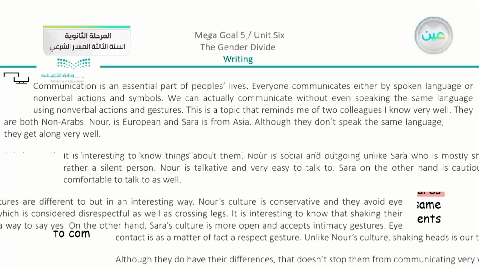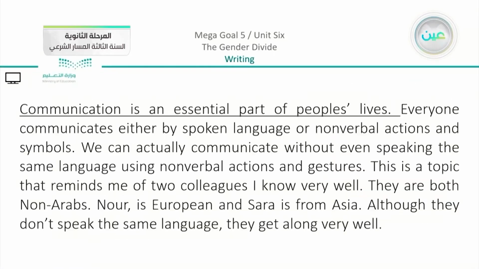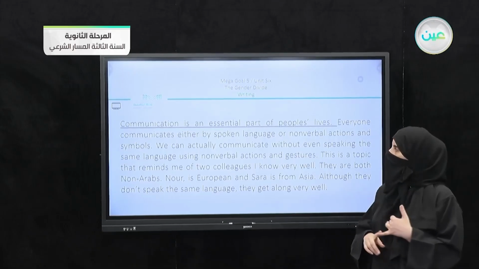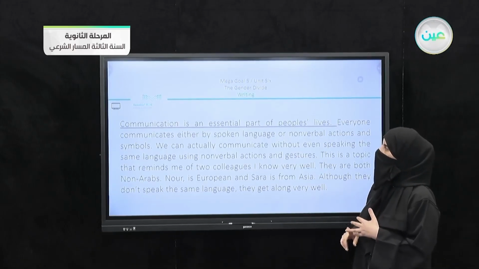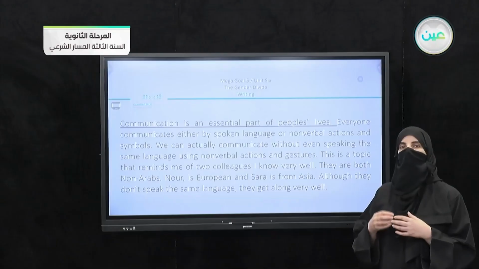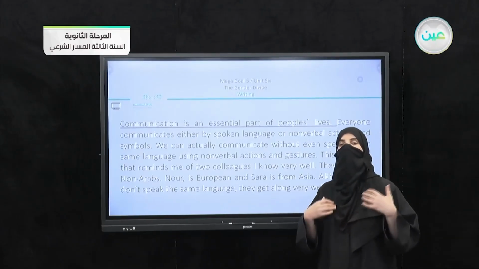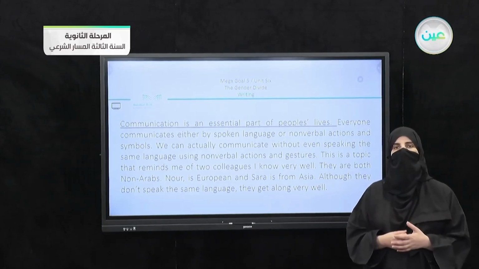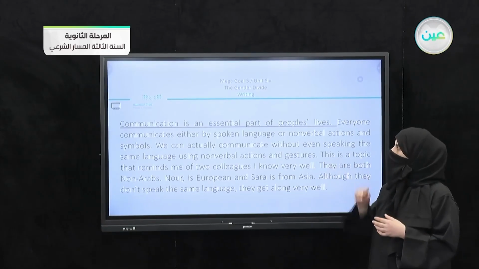Now, just to focus, we are going to go back and we are going to see, did I use the methods that we have mentioned or not? Now we have here the first paragraph. This is my own paragraph or the own essay, but I have the first paragraph mentioned. Now, at the very beginning, I wrote, communication is an essential part of people's lives. Now here you can see that this is the thesis statement, because I am giving you from the very start what is the whole essay about. So I am talking about communication.